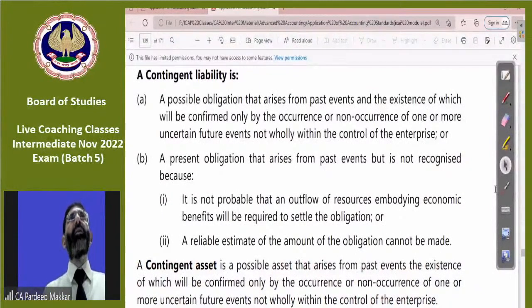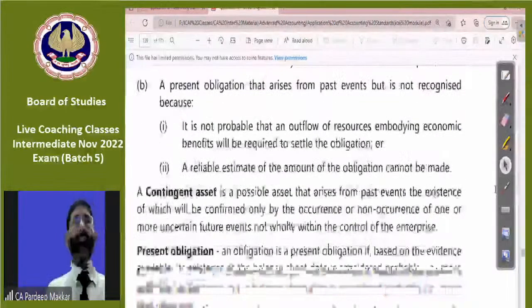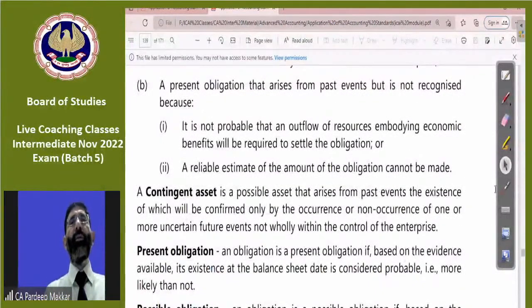Contingent liability is normally clear to everyone. It's a possible obligation that arises from past events, which depends upon the occurrence or non-occurrence of one or more uncertain future events which are not in the control of the enterprise. Already discussed in detail. A present obligation is an obligation arising from past events but is not recognized because it is not probable that an outflow will be required to settle the obligation, or a reliable estimate of the amount cannot be made.